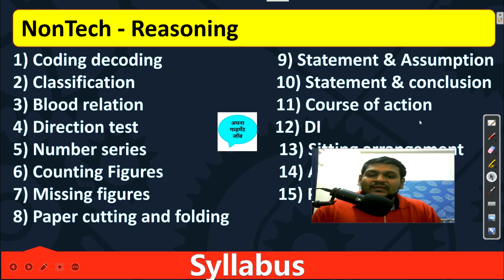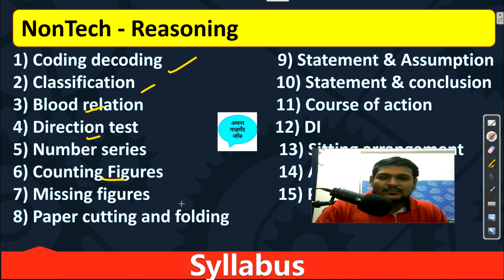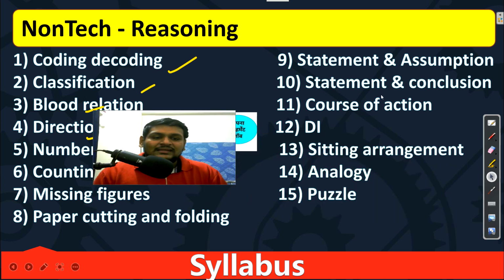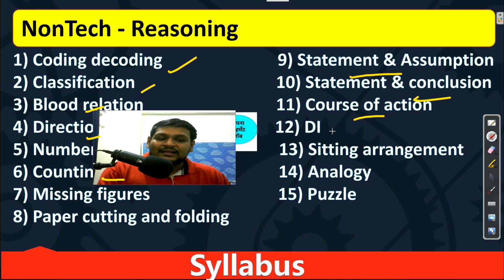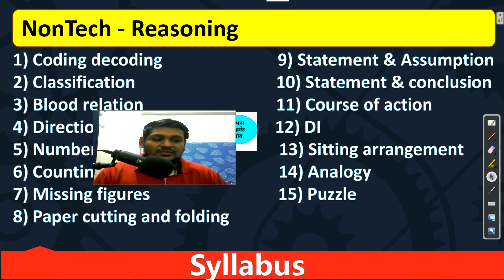Third is reasoning. In reasoning we have coding-decoding, classification, blood relation, direction test, number series, counting figure, missing figure, so verbal and non-verbal, a combination of that. Then we have the analytical part: statement, assumption, conclusion, course of action. Then DI, sitting arrangement, analogy and puzzle. This is the reasoning portion.